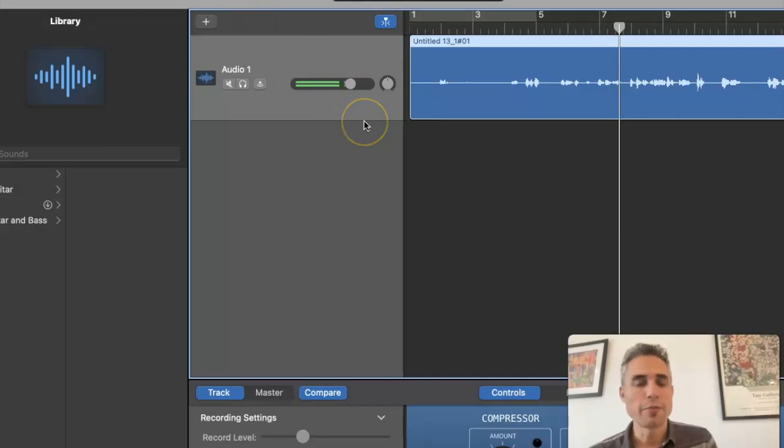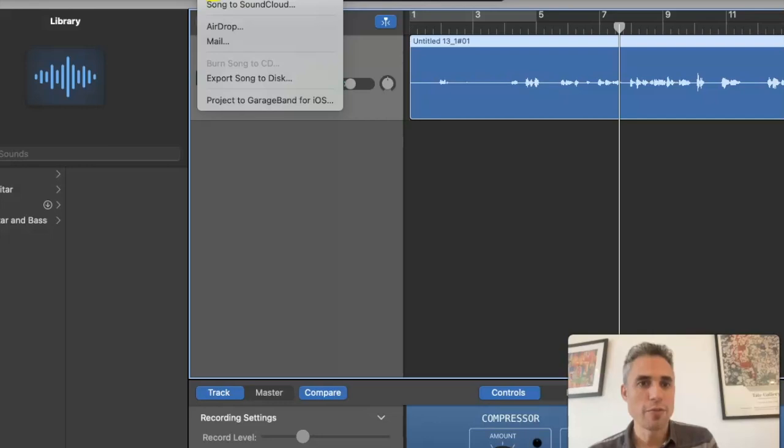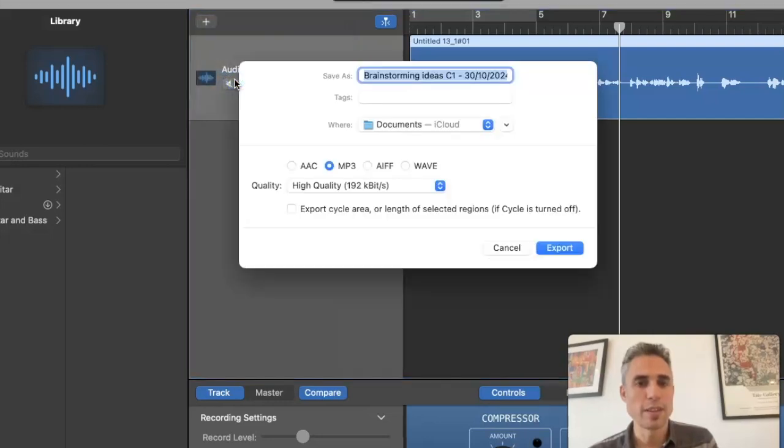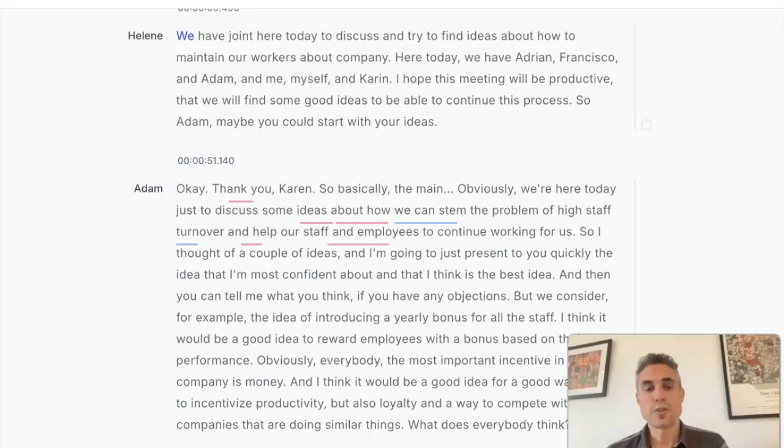And then finally, the final stage of that is that once I've recorded it, I share the file, I export it to disk, and I upload it to Happy Scribe, which I'll show you now. Stage is to upload your audio to Happy Scribe, who will give you a computer-generated transcript. So, of course, there are some mistakes, so you might want to check through, listen again and see where the mistakes are.